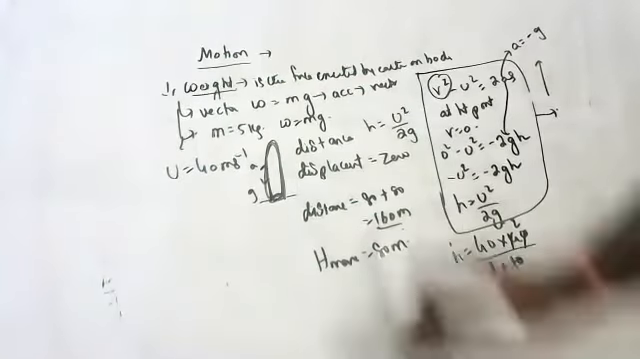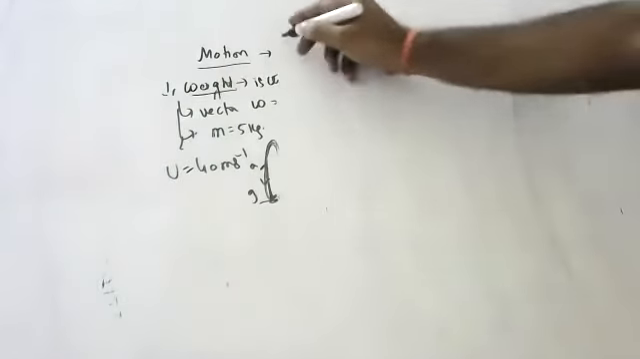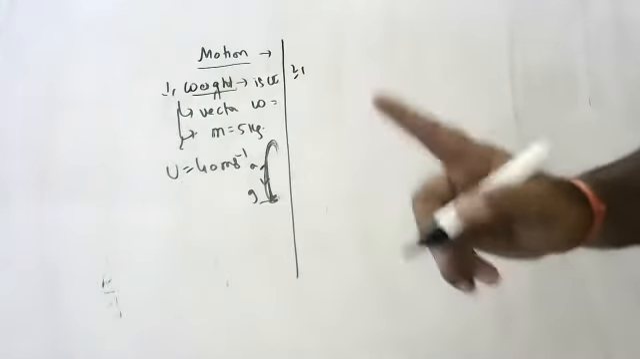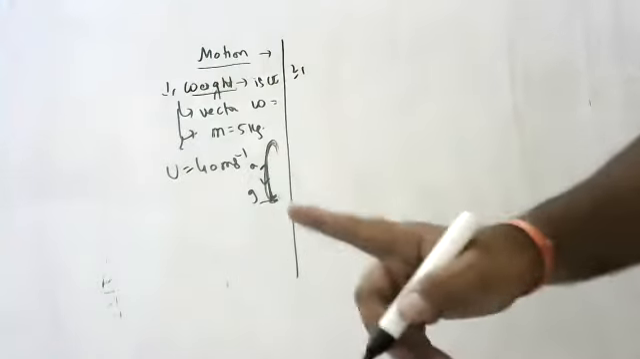Next question. Keep practicing, children, then you will get it. Second question, children: define uniform motion. Write any two equations of uniform motion. Okay, children, uniform motion means it covers equal distances in equal intervals of time.